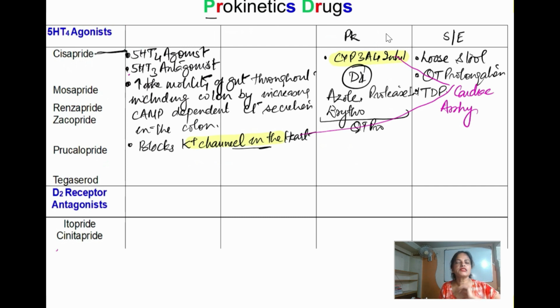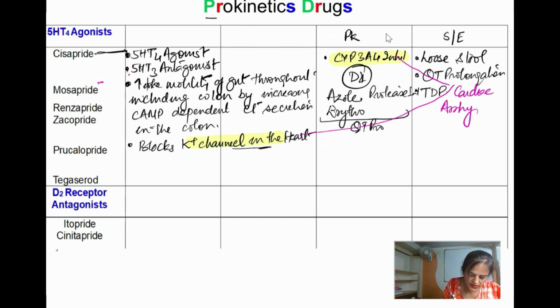So what is the current status of this drug? This drug, it is banned in all the country, including India also. Now coming to the next group of drug, that is mozapride. And another important thing is with the side effect, because mozapride, it is devoid of D2 receptor blocking action. D2 receptor को बेटा ये block नहीं करता CTZ में. So extrapyramidal side effect or side effect related with the gynecomastia, galactorrhea, they are not seen with the mozapride.